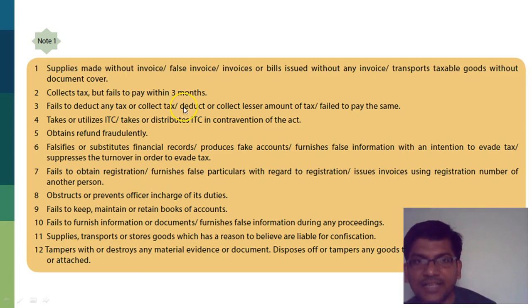When you've collected tax but not paid it within 3 months, where you fail to deduct tax, let's say you are an e-commerce operator, where you have taken or utilized ITC in contravention of the act, you obtained a refund fraudulently, you falsified or substituted financial records, produced fake accounts, furnished false information. The idea is that you wanted to evade tax. Then you've not obtained registration even when you were supposed to, or you were using the registration number of someone else and issued invoices. You obstructed the officer, did not maintain books, etc.